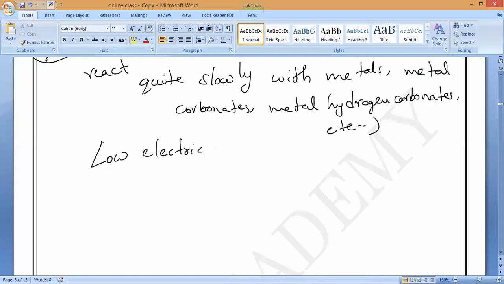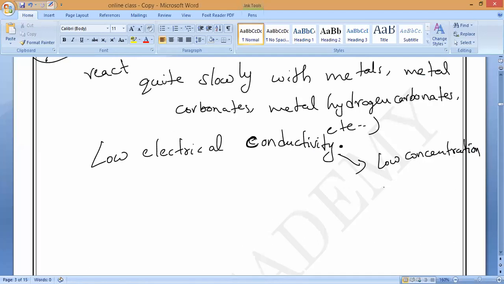Why? What is the reason for the low electrical conductivity? Because it does not ionize very fast, so it has a lesser amount of H plus ions, a low concentration of hydrogen ions. That's all. Low concentration of hydrogen ions means a lesser amount of hydrogen ions is present. Do you understand, Amma? Yes, sir.